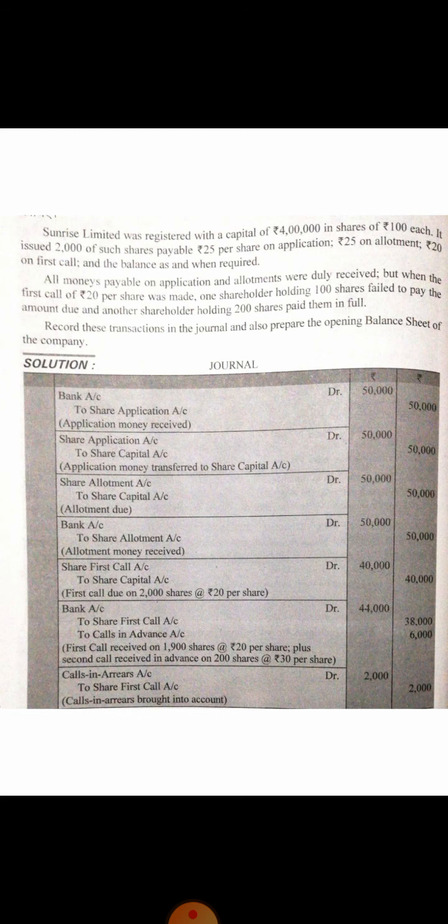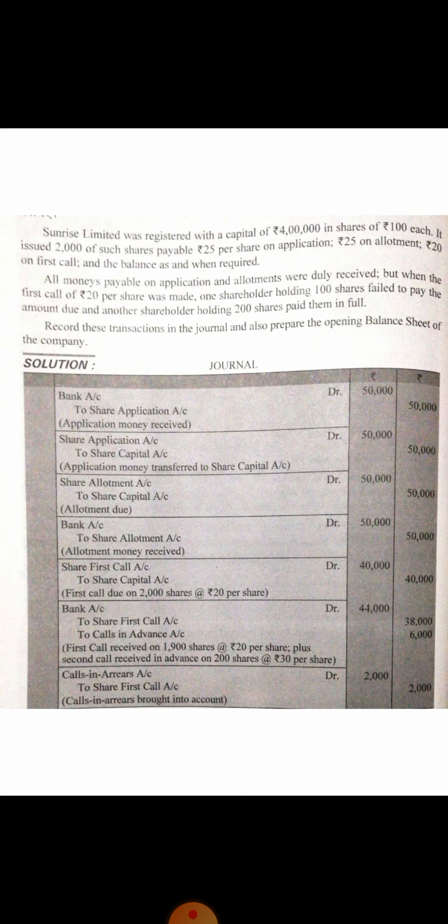All money on application was duly received. The number of shares is 4 lakh, and application money is rupees 25. Out of this 4 lakh, the company has issued 2000 shares. So now we use 2000 multiplied by 25. It is rupees 50,000. Now we will transfer this application money to share capital account. Share application account debit to share capital account, rupees 50,000.